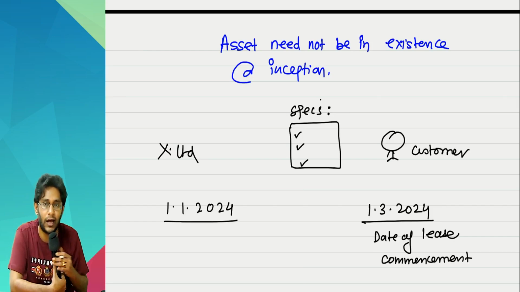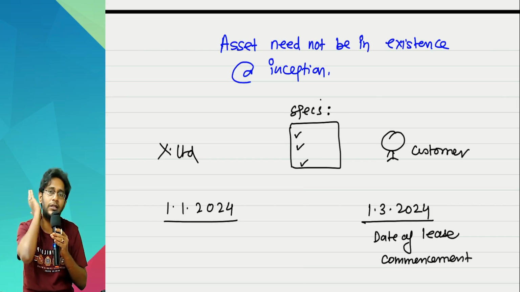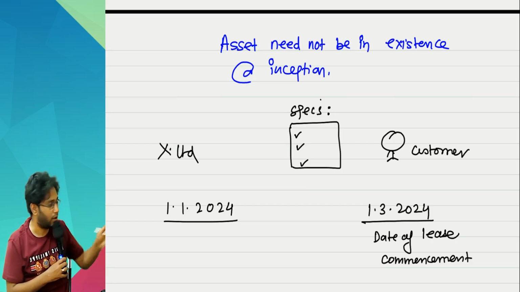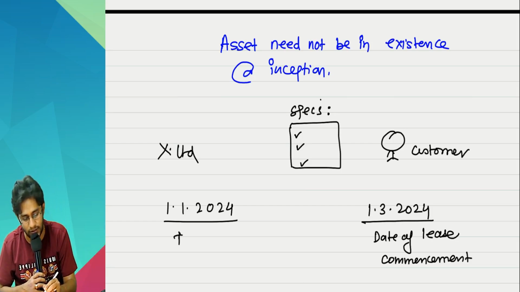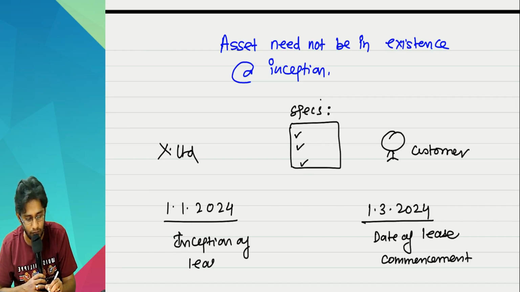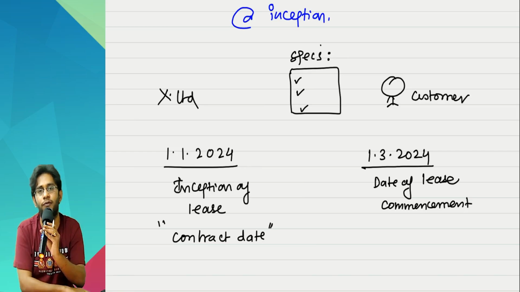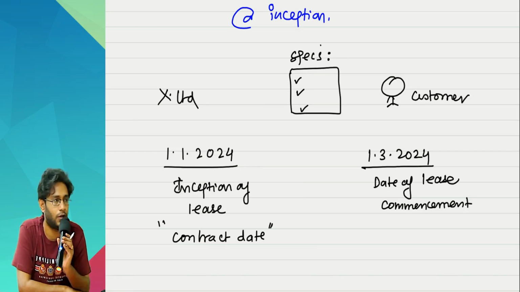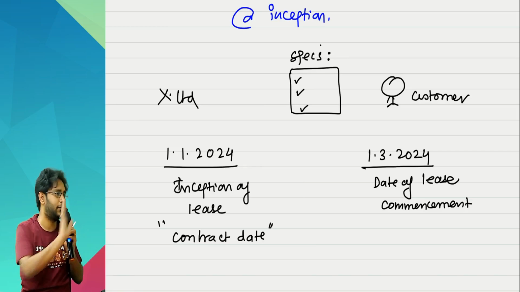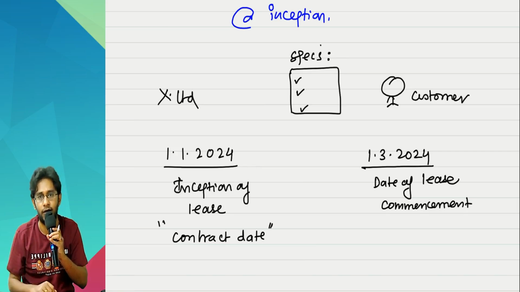So the lease period actually starts from commencement of lease. But the contract is written on this date. This is called the inception of lease. This is nothing but the contract date. Now, what kind of asset the customer wants, he would specify on which date, sir? Obviously on the contract date. So, in detail he specified. X Limited also agreed.